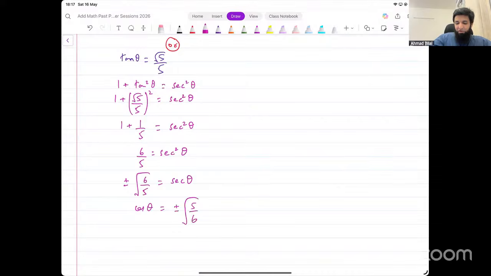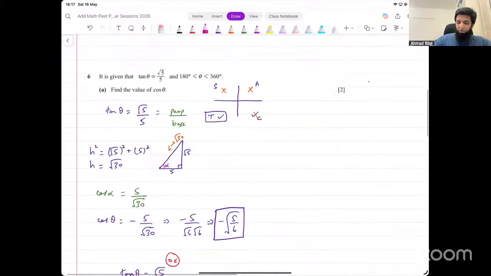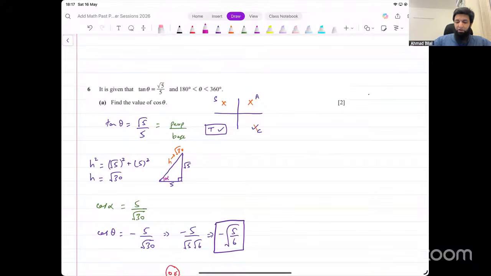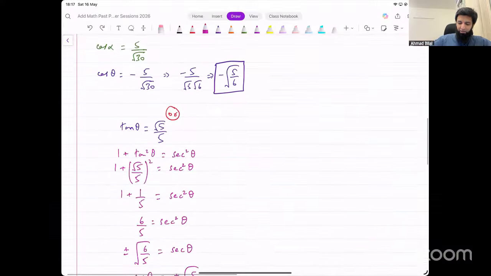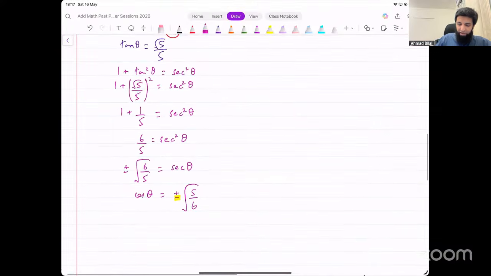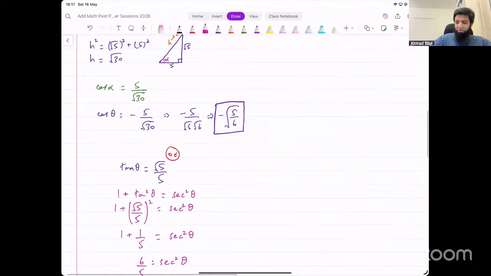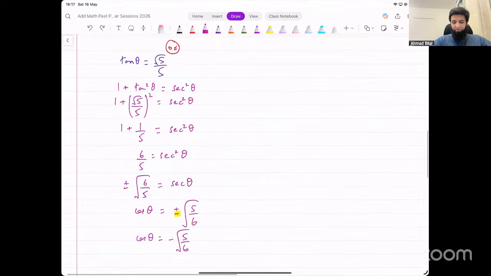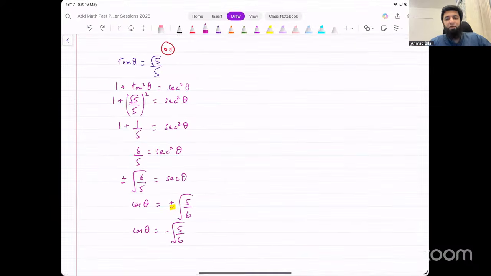Now we have to decide between plus and minus. We figured that out earlier. It's supposed to be in the third quadrant. For that reason, we put only the negative sign with this, not the positive sign, and we say therefore cos theta is going to be negative square root of 5 over 6. And that's the same result that we got here as well. This is another way of doing this, using identities.